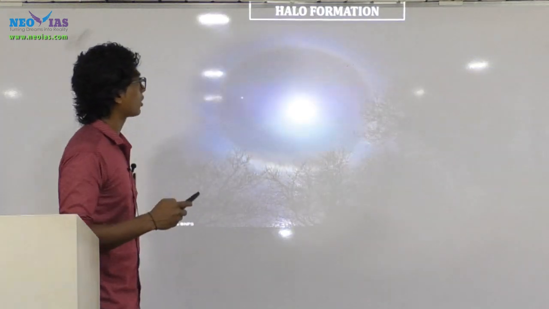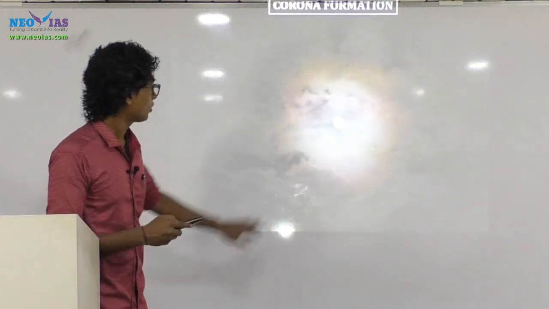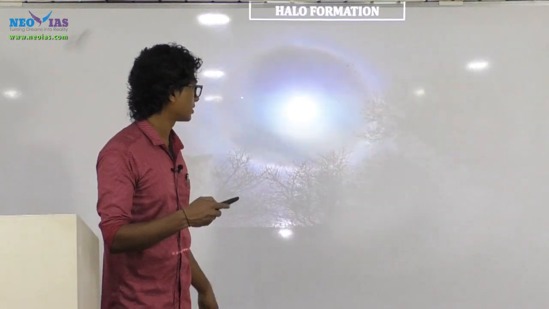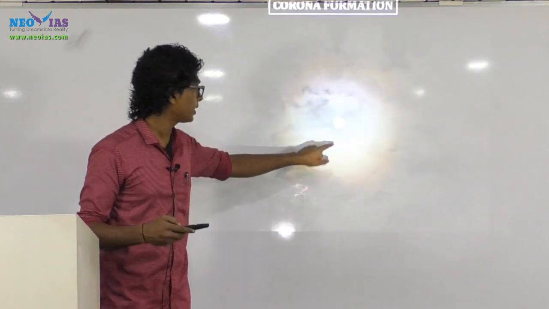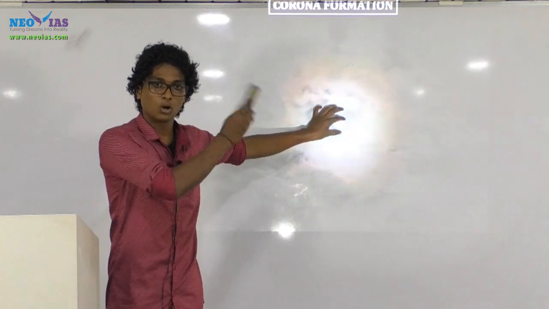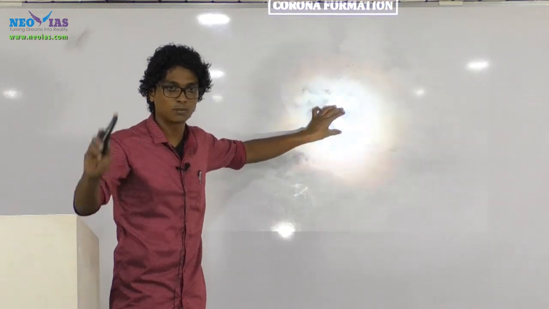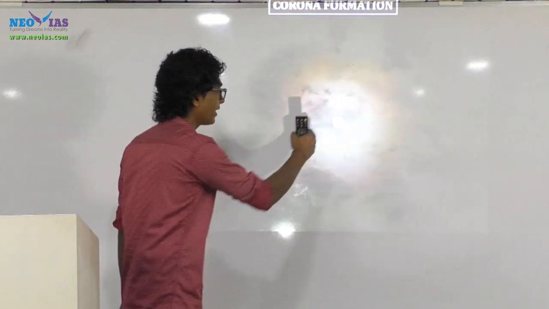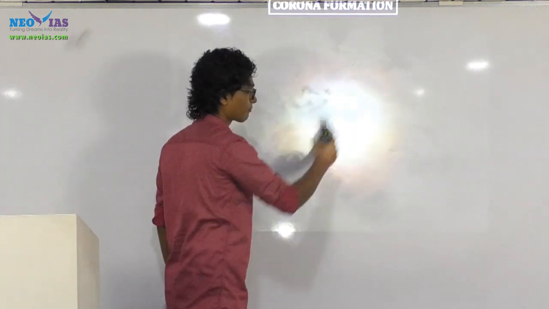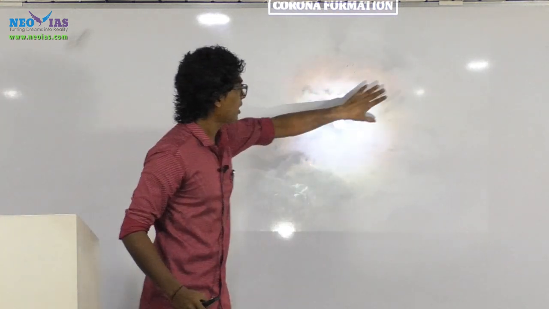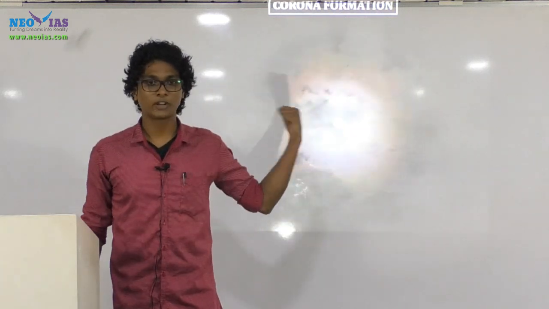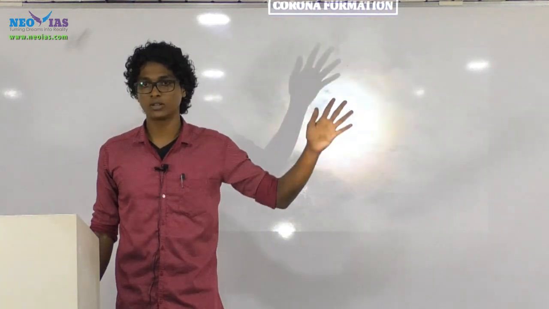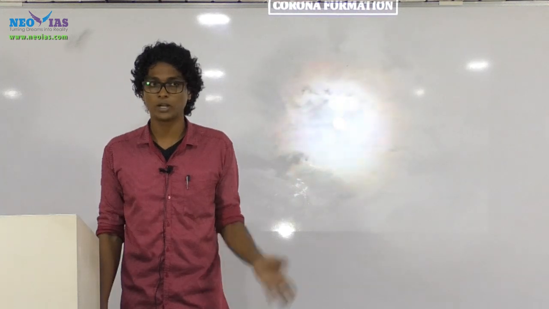Now let's see what corona is. See, corona is different from halo formation, right? Halo will be a huge circle, but in the case of corona, at the center we again have either the moon or sun, but we will have two rings. One ring will be most illuminated, and beyond that we will have another ring. Mostly we will be observing corona; we won't be able to see halo, it's much rarer.